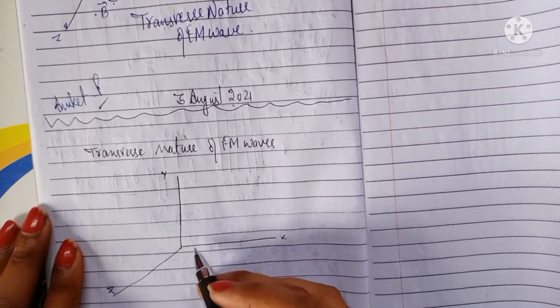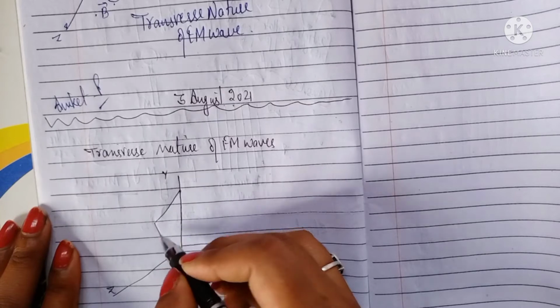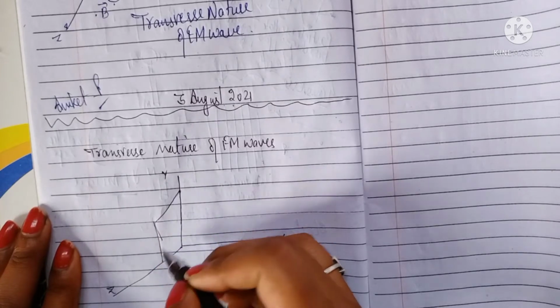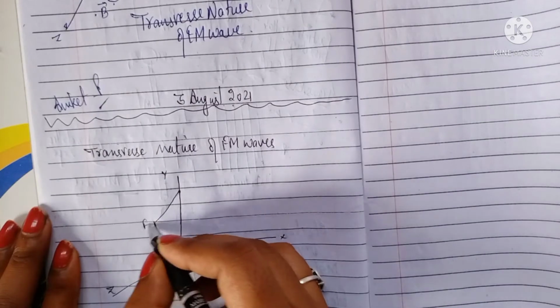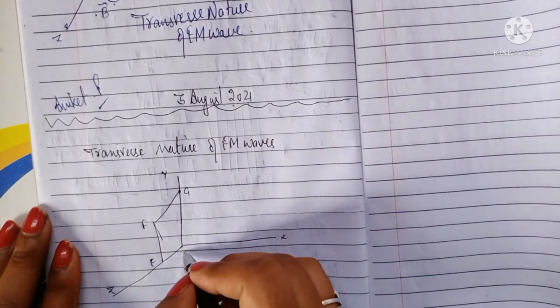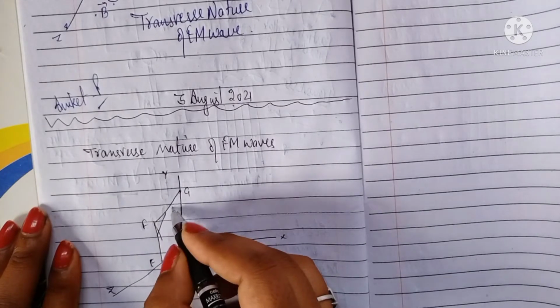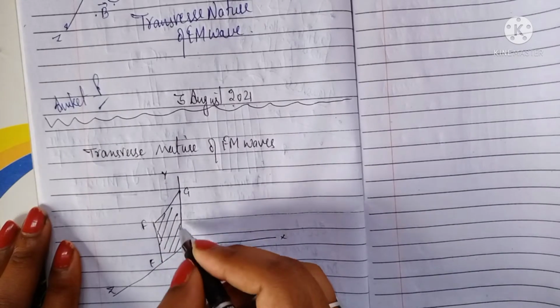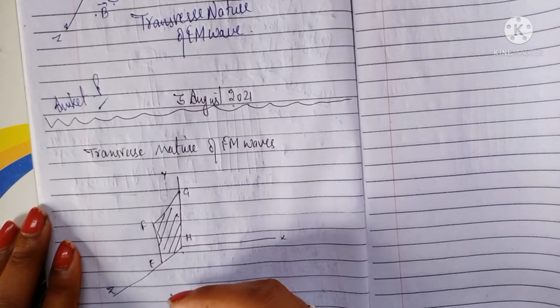When it propagates, let us say it made a wave front, that is EFGH. This is E, this is F, this is G, and this is H. This is a kind of wave front as the wave travels. Initially, when it has not traveled, it makes the wave front like this.